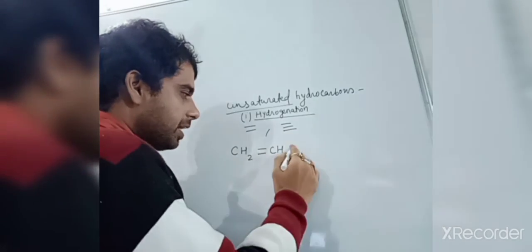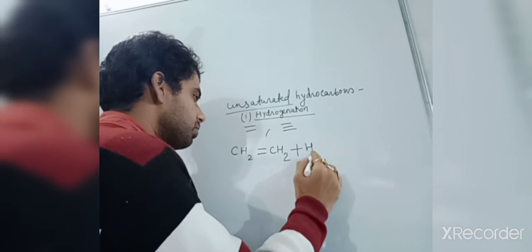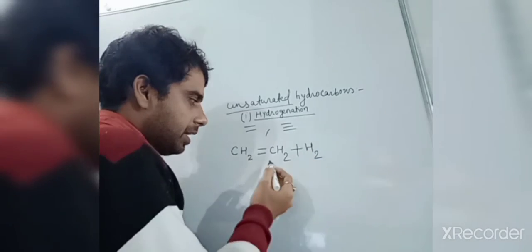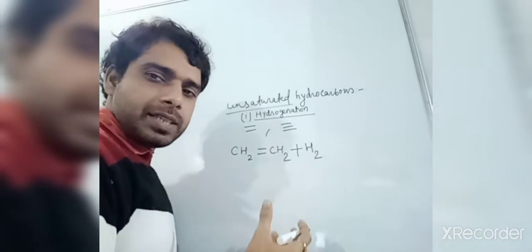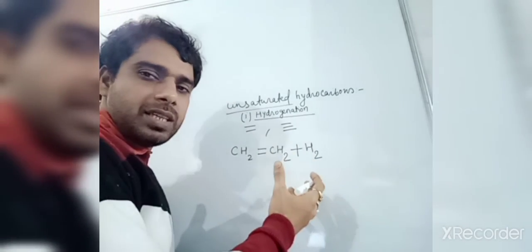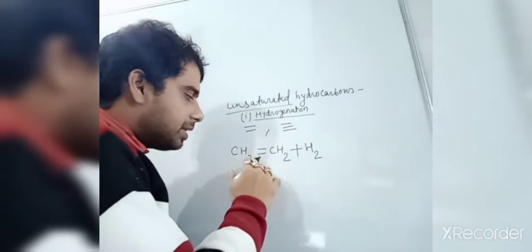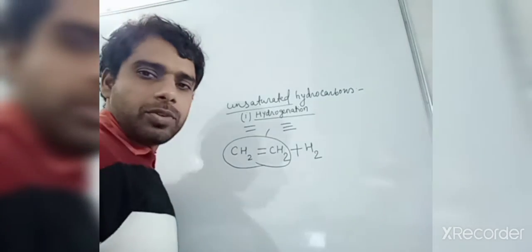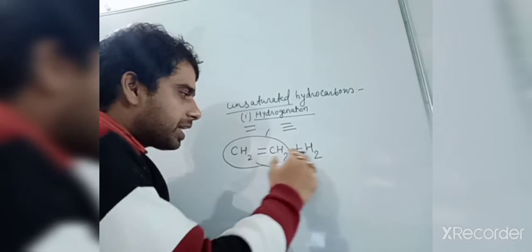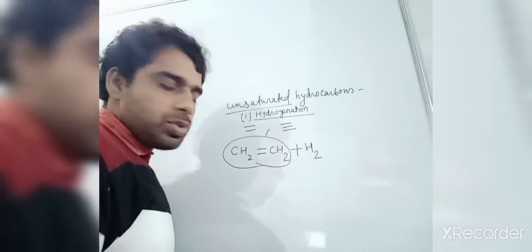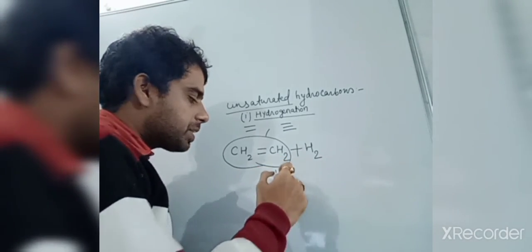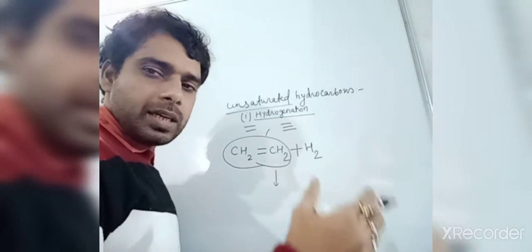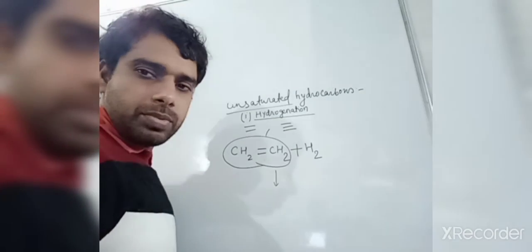So you can see here I have added H2 onto this one. It is a type of catalytic hydrogenation reaction. In the absence of catalyst, this unsaturated hydrocarbon will not react with hydrogen. So there must be the presence of some catalyst, and there are lots of options for the catalyst.